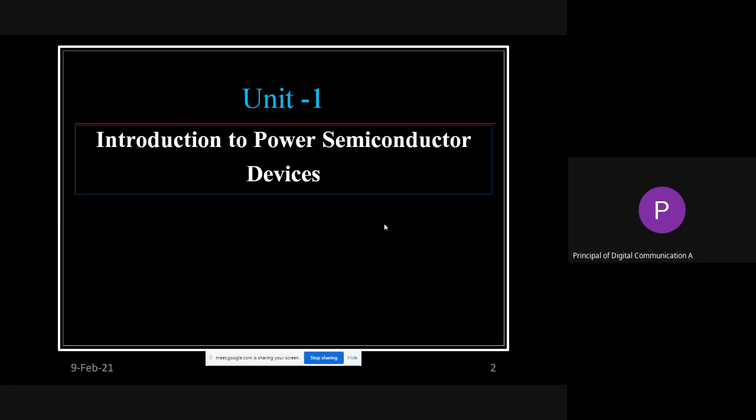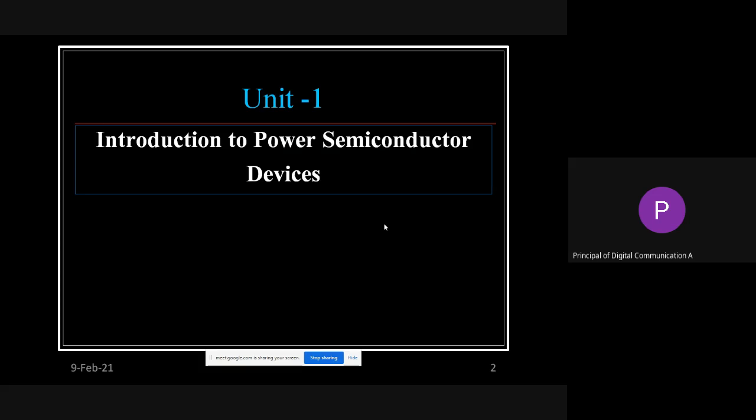So with that, we will go with Unit number 1. All of you have to open the notebook, put today's date and write down the title of Unit 1, that is, introduction to power semiconductor devices. It is compulsory for all the students to prepare your own notes while these online sessions are going on.